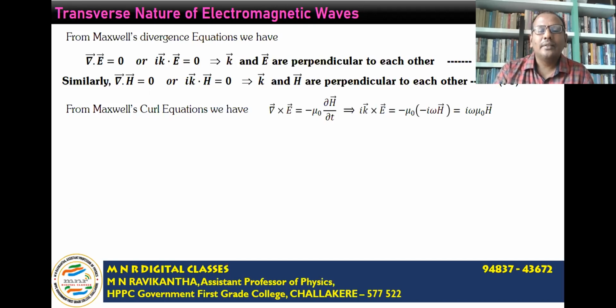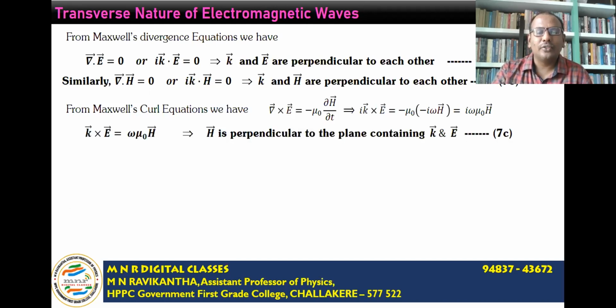It implies, substituting the value of the operator del, i k cross E is equal to minus μ₀ times minus iω H. So differentiating H with respect to time, we get minus iω H. So this is equal to iωμ₀ times H.